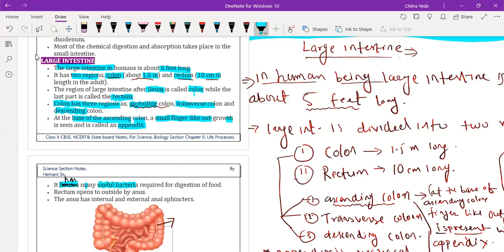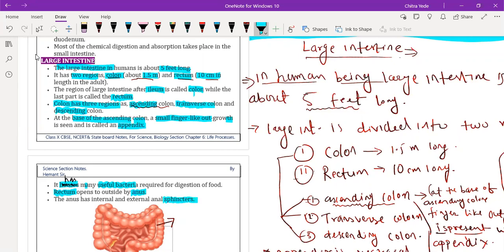Bacteria do not digest the food themselves, but the enzymes secreted by the bacteria digest the food. The rectum opens into the anus. The end part of the rectum opens into the anus, from where undigested food and the residue of digested food are given out from the body. This activity is controlled and regulated by the sphincter muscle.